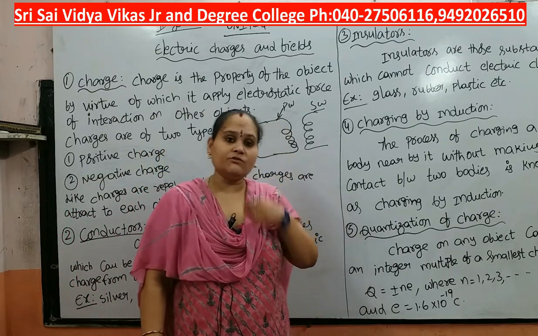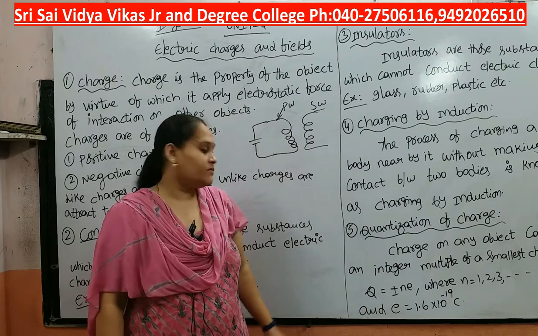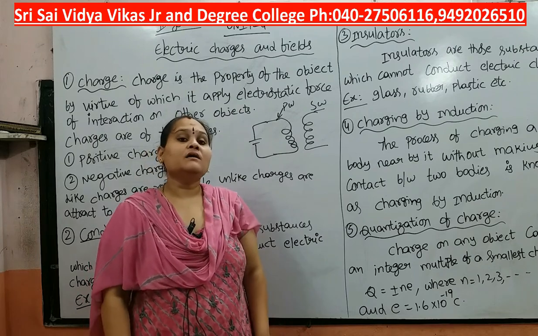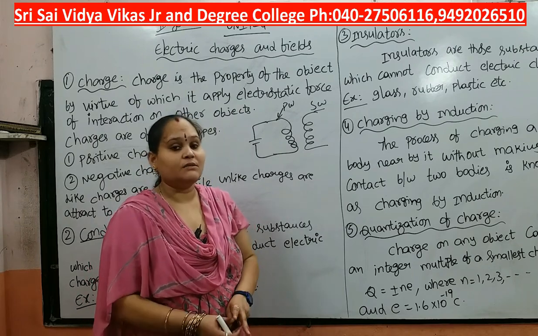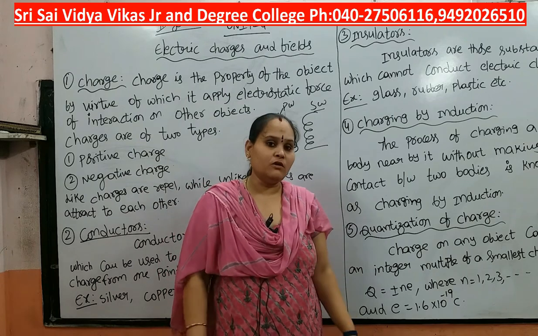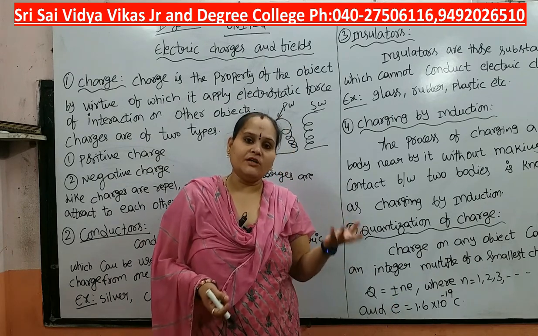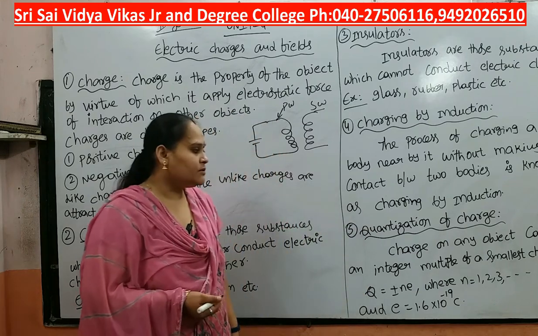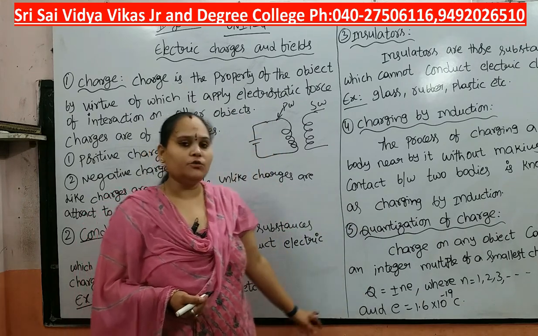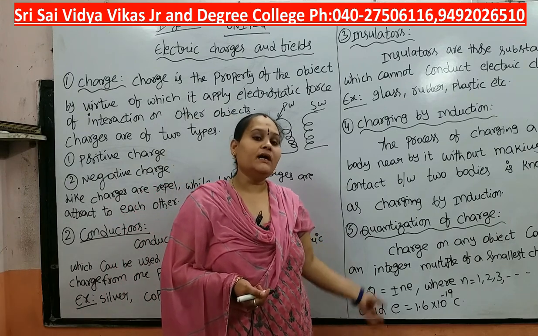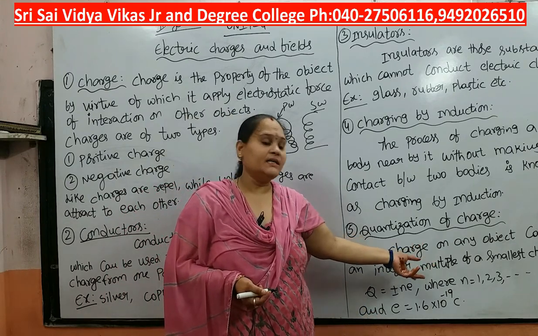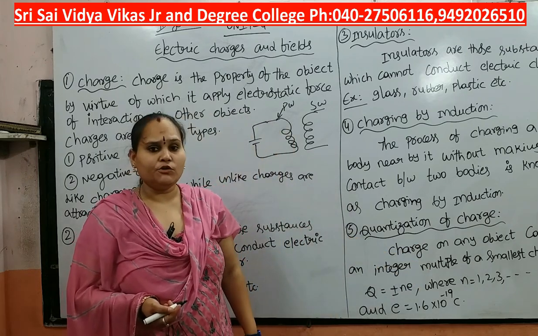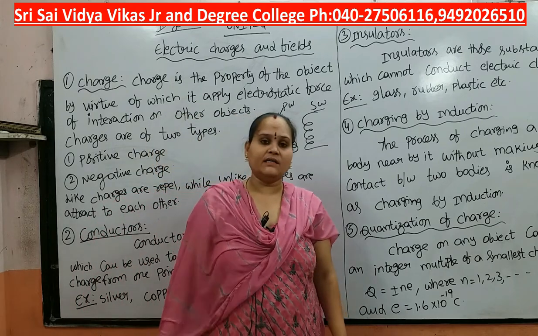Quantization means that the charge will be equal to any integer multiple of the smallest charge. That means the charge capital Q will be equal to n times e. N is an integer, that will be 1, 2, 3, whatever value it is, and e is the electron charge, the smallest charge. So Q equals plus or minus n e is nothing but the quantization of charge. Here n equals 1, 2, 3 and so on, and the small charge e value is equal to 1.6 times 10 to the power of minus 19 coulombs.